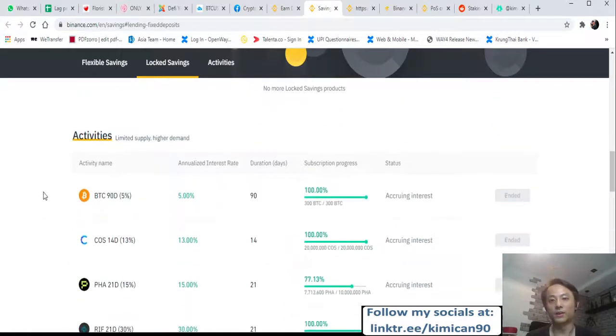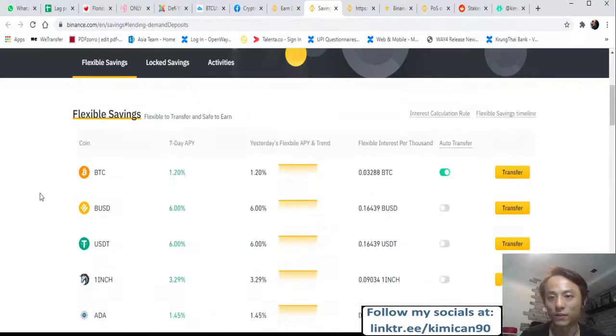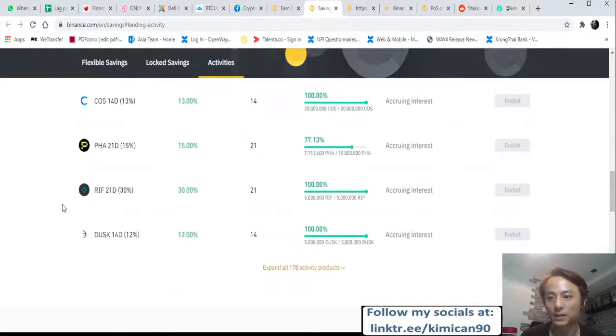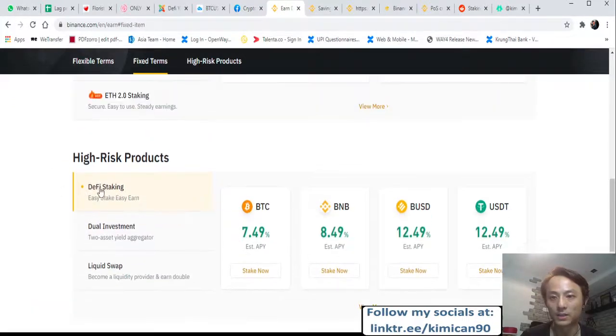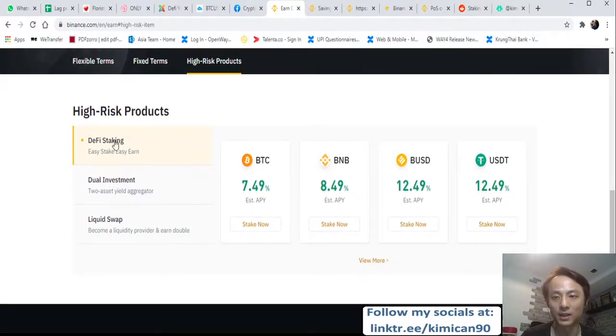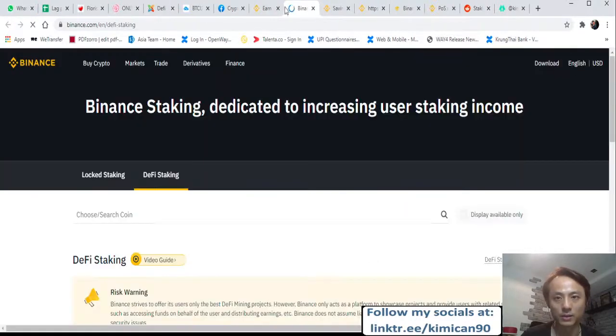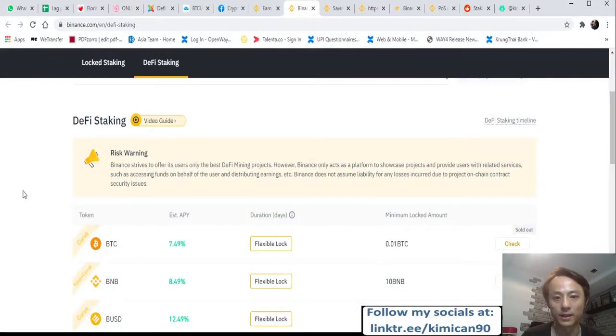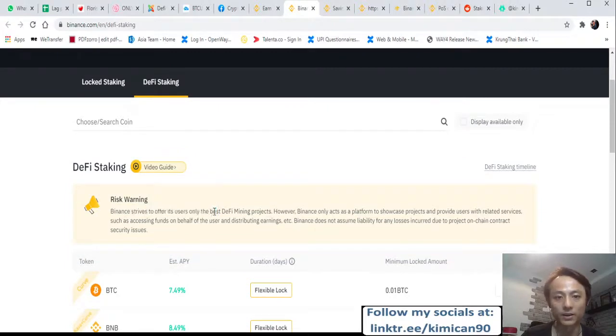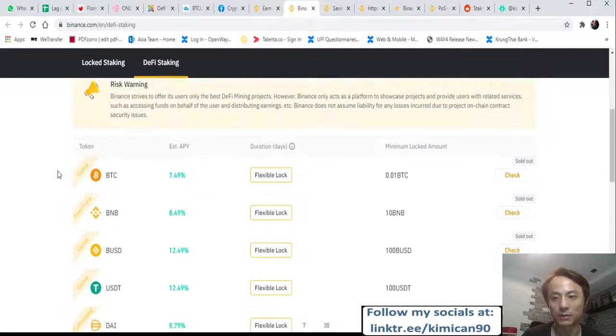Okay, so if you want to do the savings here, you can do the staking from either the flexible staking, the lock staking, or if you are feeling more high risk, there is also something called a high risk product, which is DeFi staking, for example. But bear in mind, if you do some DeFi staking, there is a video guide here as well, right? And they actually have a slight risk for some loss.